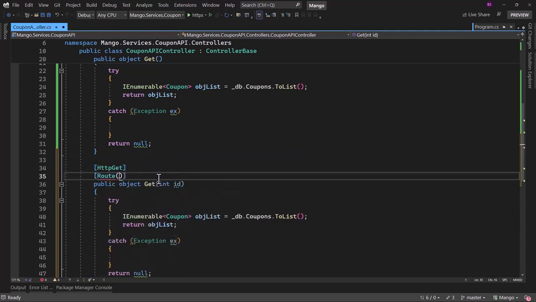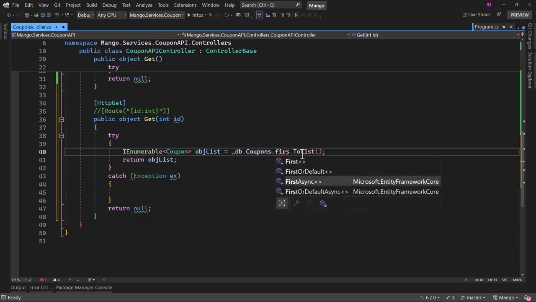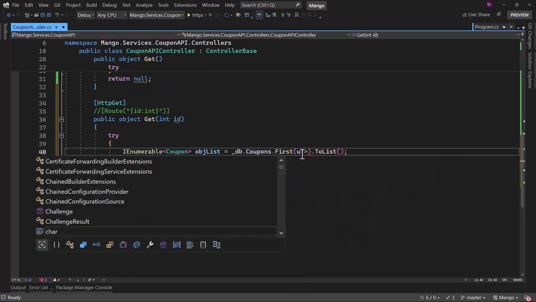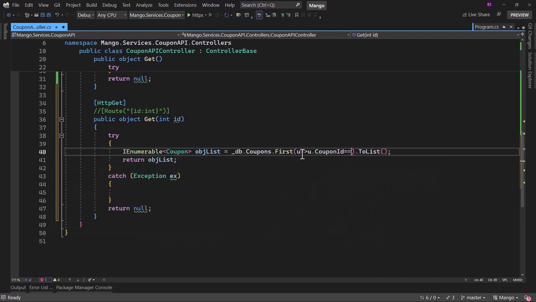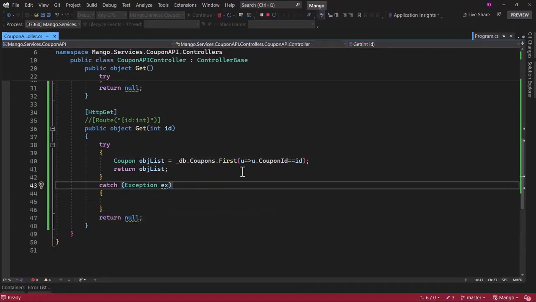Here, route, I will have to define that we expect an integer ID. If you do not write it, then things will not work, and let me show that. But based on the ID, we need to filter here. So we can say First here, where u goes to u.CouponId is equal to the ID, and return that back. It will be a single object and not a list. Save that, and let me run the application.